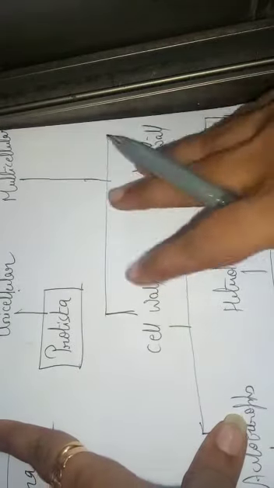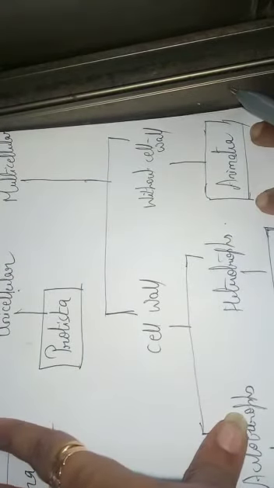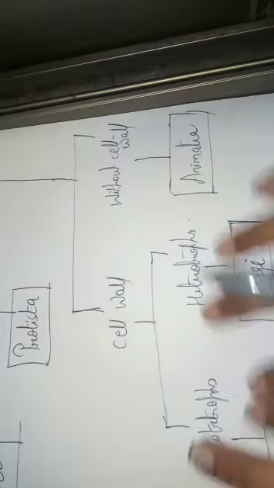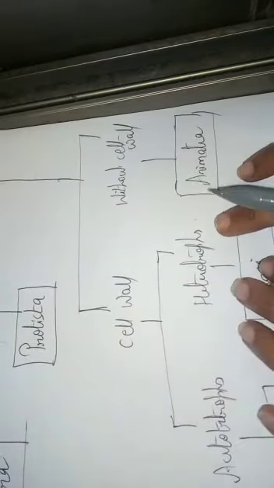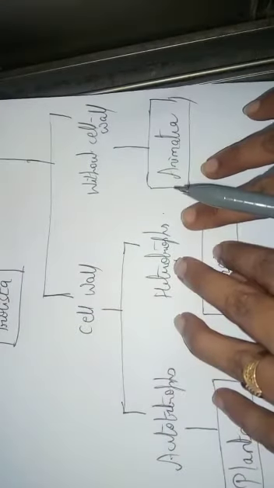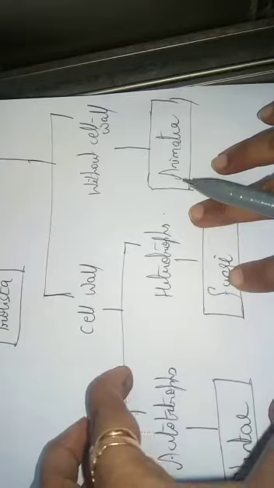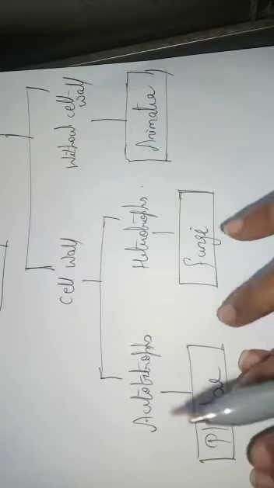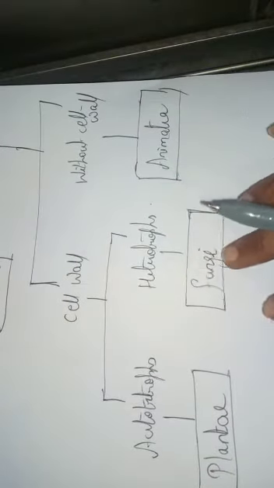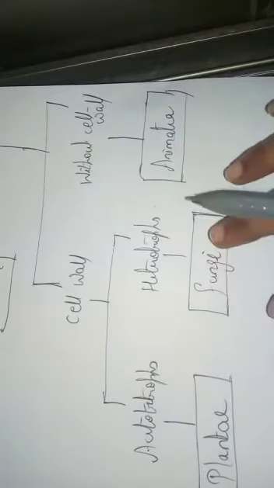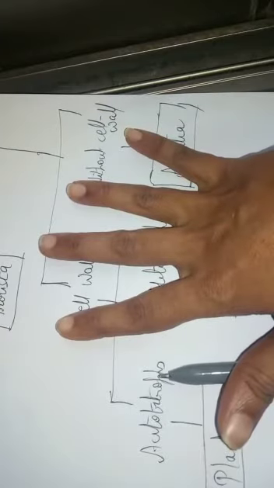Then again he classified multicellular as organisms with cell wall and organisms without cell wall. Without cell wall are nothing but animals, so he has put them in a kingdom called kingdom Animalia. And the ones with cell wall, he has again classified as autotrophs and heterotrophs, that is the green plants and the non-green plants. The ones which come under autotrophs fall under kingdom Plantae, and heterotrophs are placed under a kingdom called kingdom Fungi. So these are the 5 major kingdoms of Robert Whittaker.